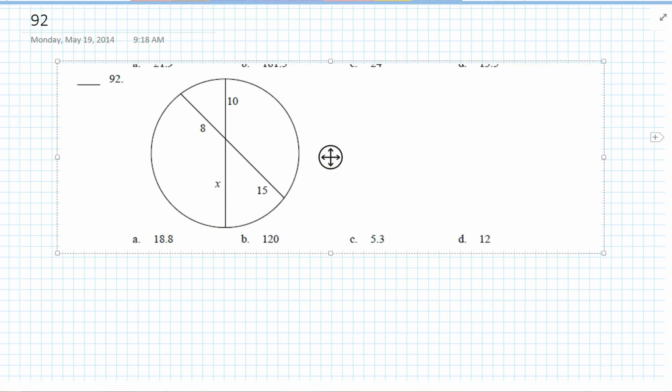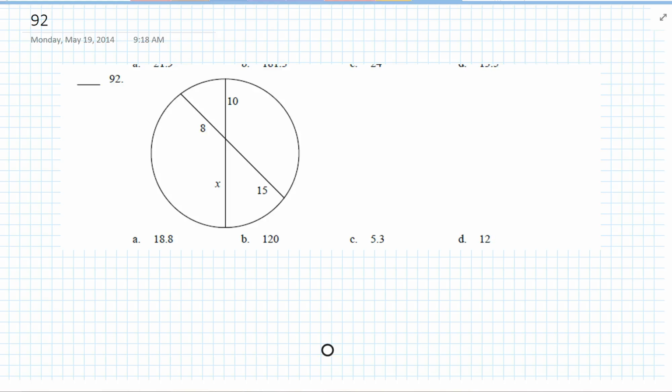Okay, 92. Find the value of x. Well, our lines are chords inside of a circle that intersect. We know there is a unique property where there's a ratio of their parts.